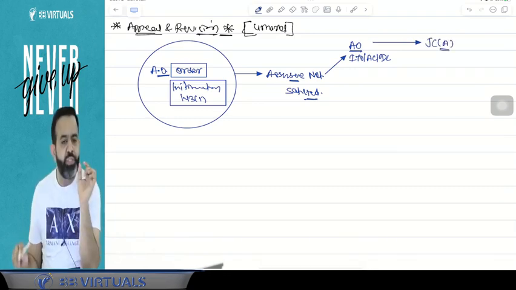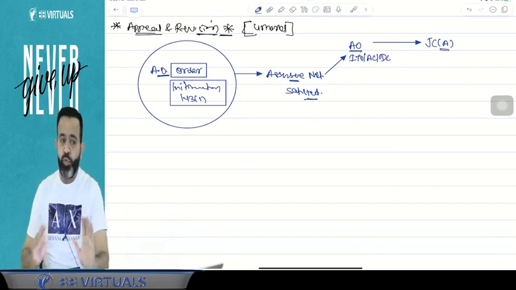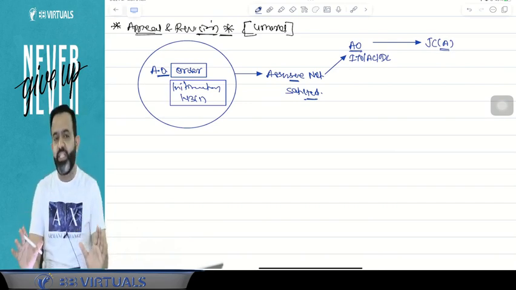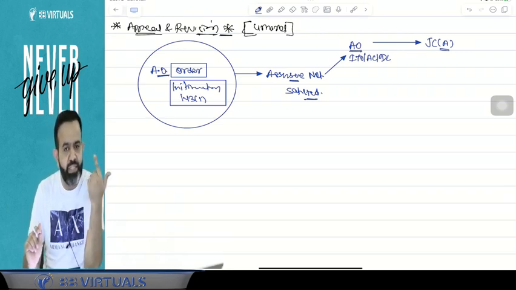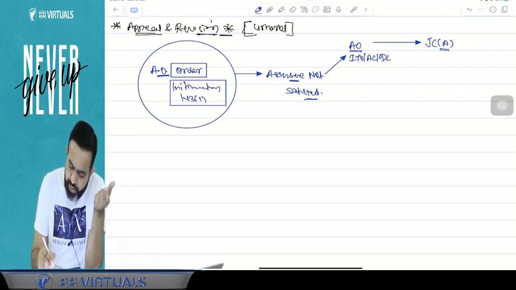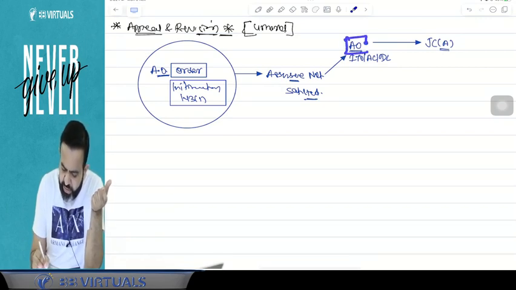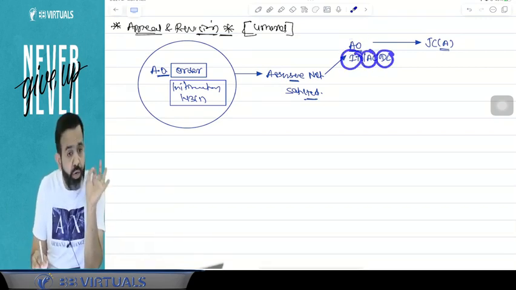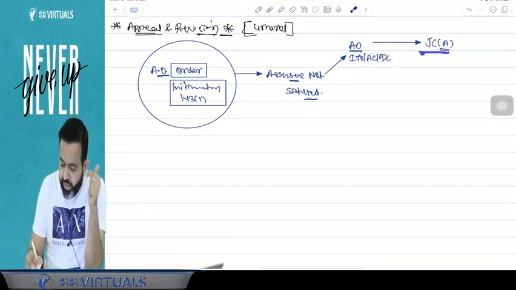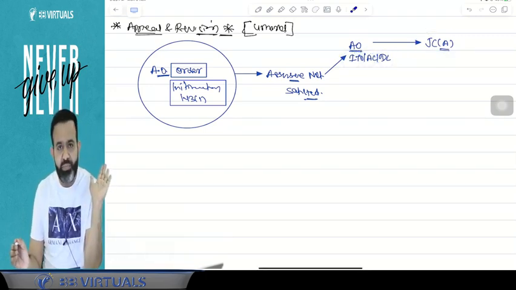This joint commissioner appeal started from this year only, from 1st April 2023. So if the order is passed by an assessing officer who is an ITO, assistant commissioner or deputy commissioner, then you can file the appeal to the joint commissioner appeal.